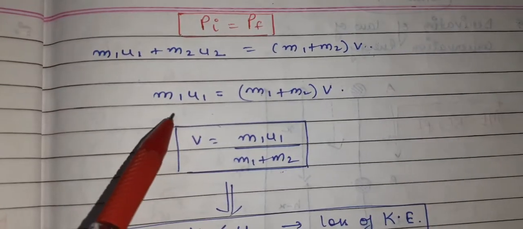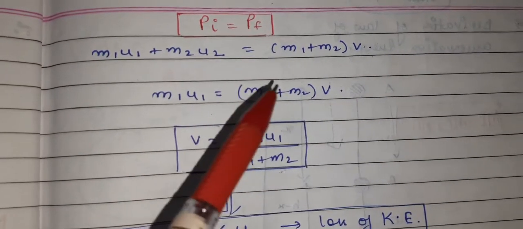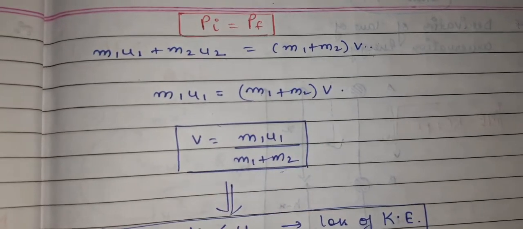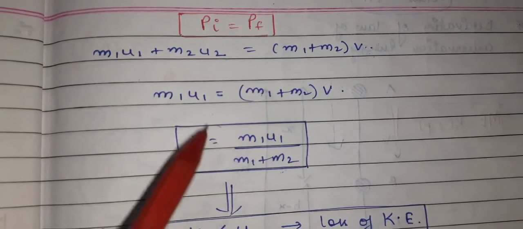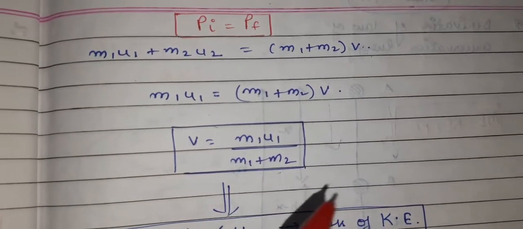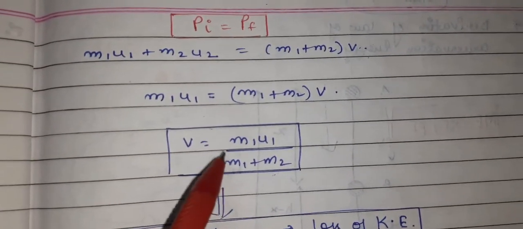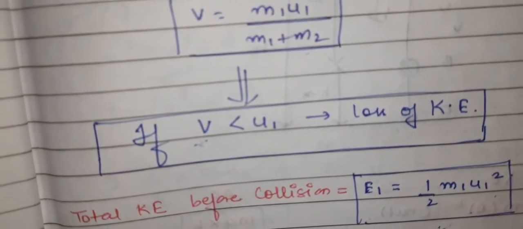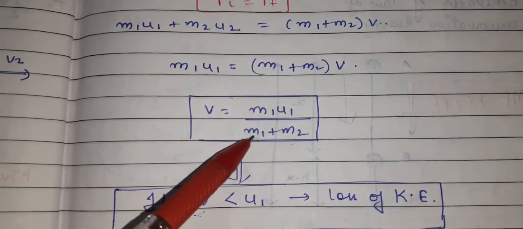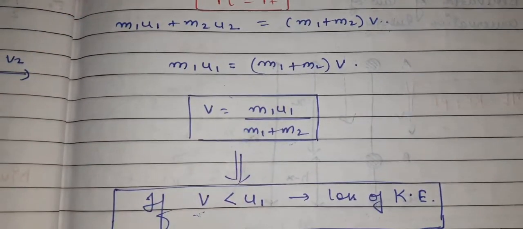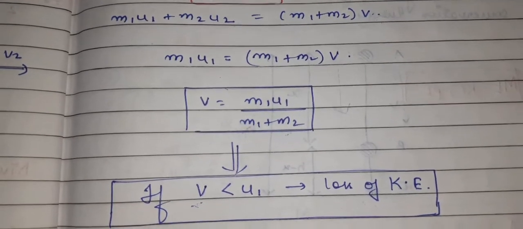So the next equation will come: m1 u1 is equal to (m1 plus m2) multiplied by the whole system's velocity v. So how do we get the common velocity with which the whole system starts moving? This is the formula for the value of the common velocity. Yes, this is the velocity with which our whole system will start moving after the collision, that is (m1 u1 plus m2 u2) divided by (m1 plus m2).